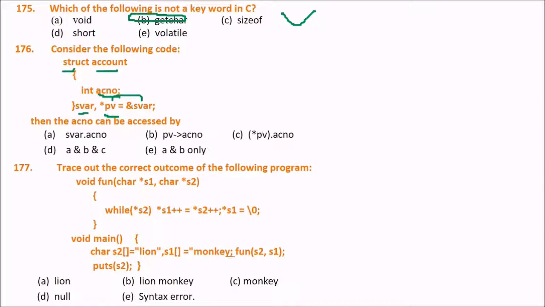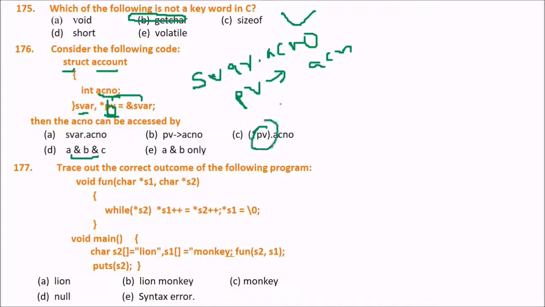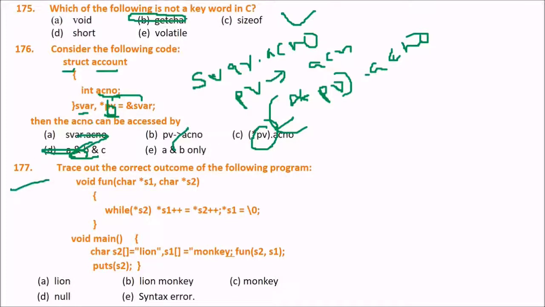Can you tell me the answer? We have already done this type of question. The answer is ABC. Why? Because SVAR is the variable, so you can easily access it using SVAR.ACNO. Because you have assigned it to a pointer PV, so PV arrow ACNO, and this is also a way, the indirection operator, (*PV).ACNO. So all these three are true. So the answer is D.